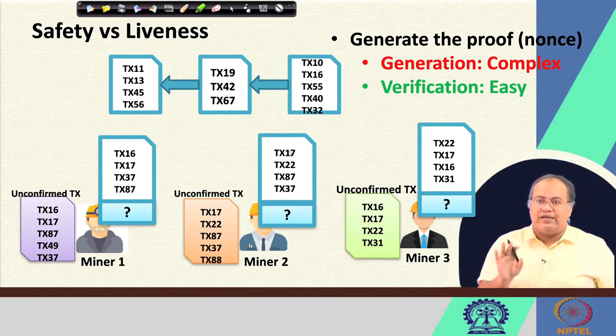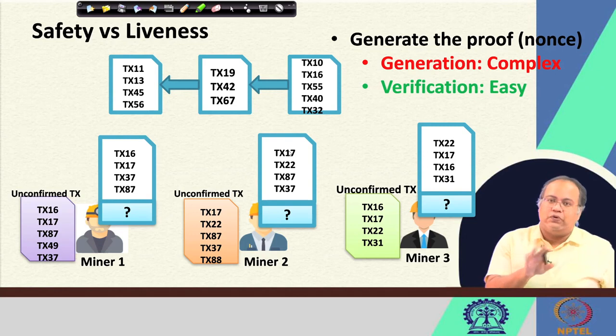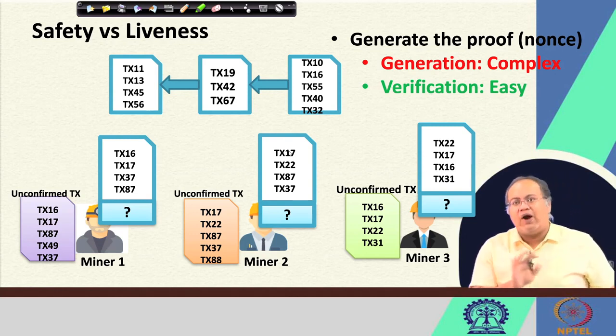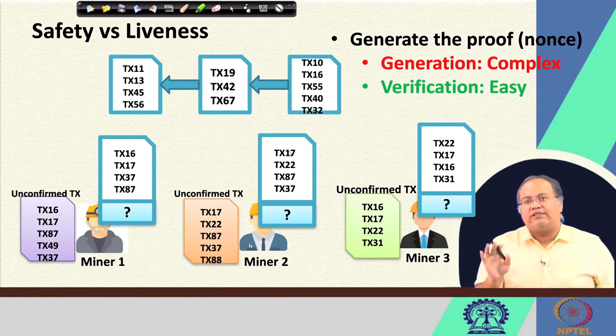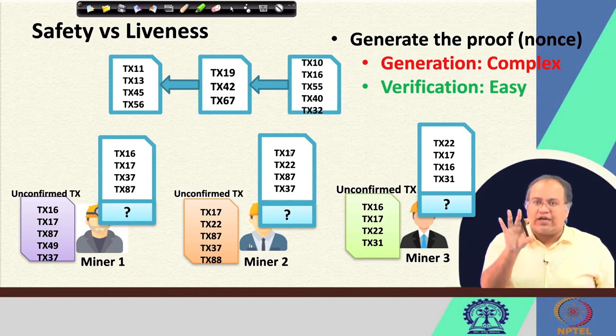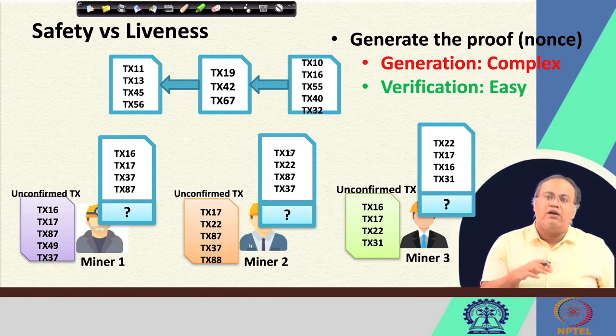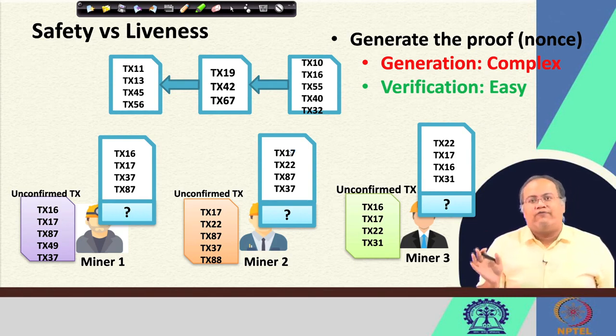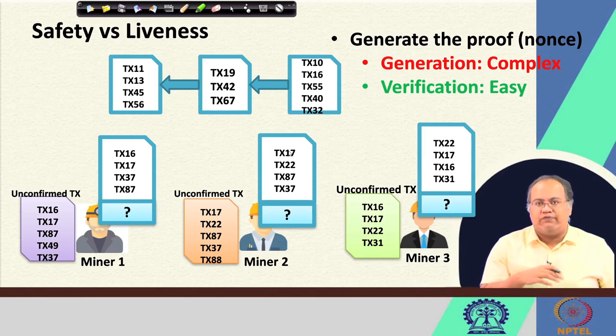There is also no guarantee that if a person solves the challenge first, that block will get added. We will see later on, we only need a valid proof. But ideally, once a person is able to solve the proof, that person is going to broadcast the block, and if other miners see that newly generated block, then they forget about solving that problem further.